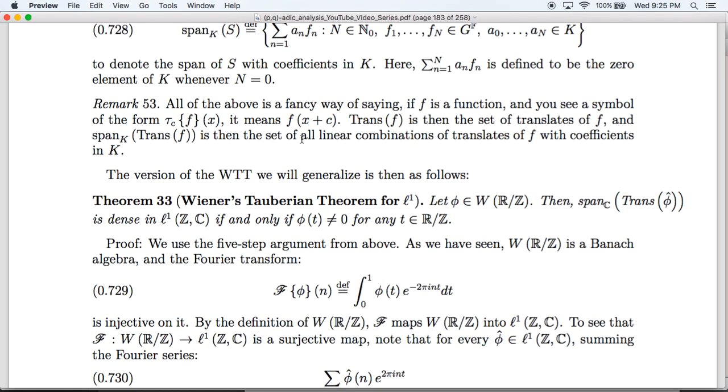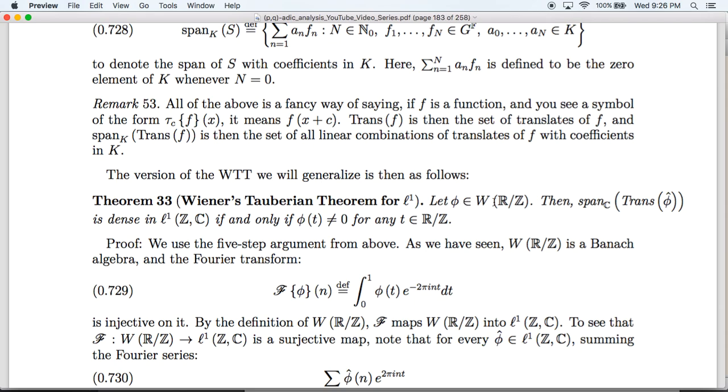The version of the Wiener-Tauberian theorem that we're going to be generalizing today comes from the classical result about Fourier series, but we're going to be reinterpreting it a little bit in terms of convolution inverses. So the result is as follows.